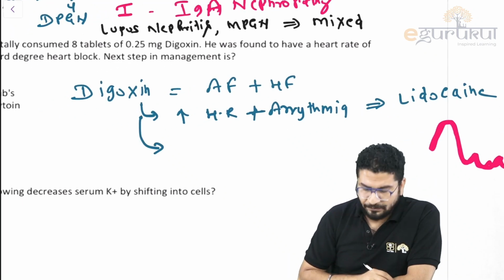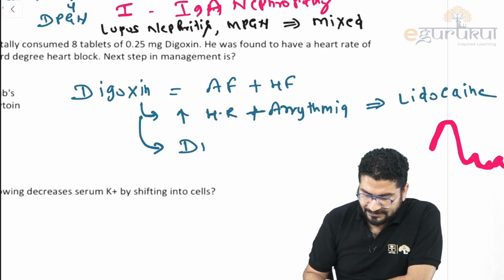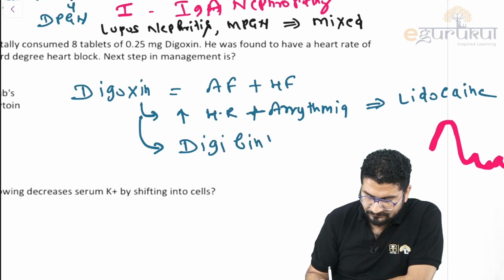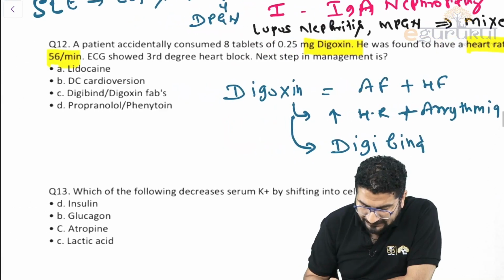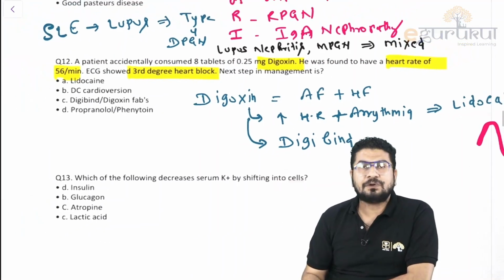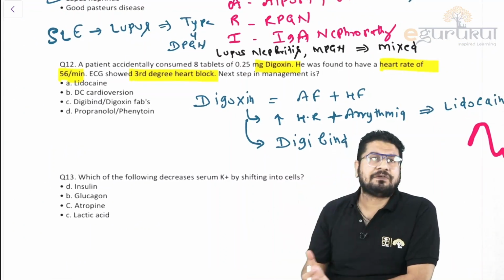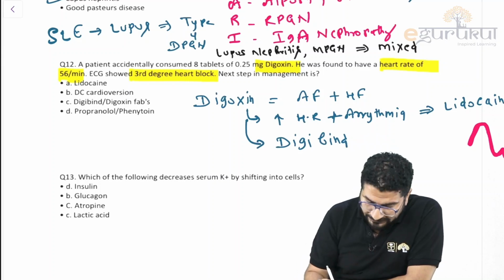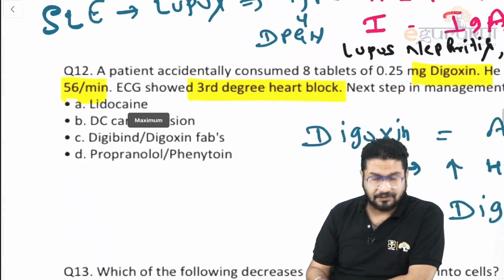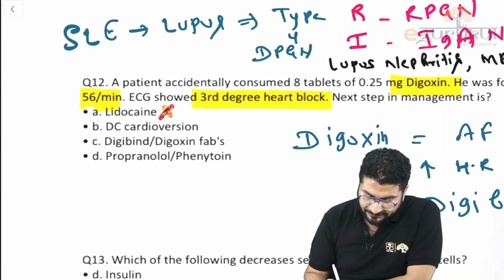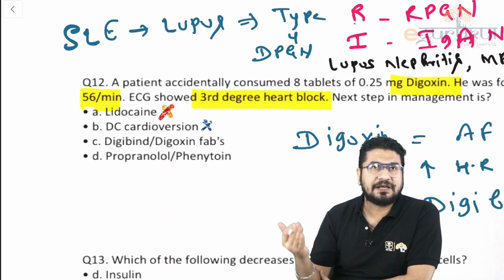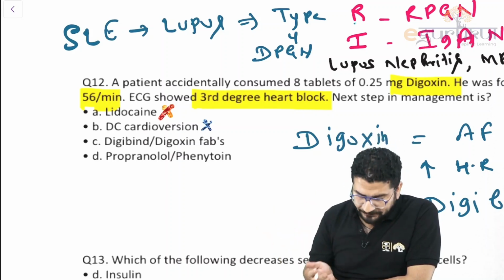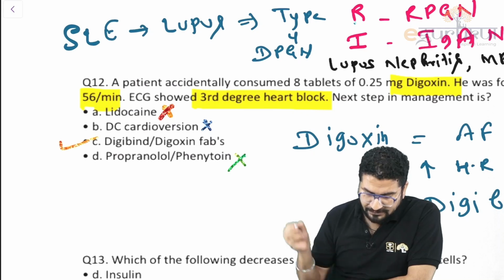Here there is a twist in the question. In other cases of digoxin poisoning, what do we give? We give digibind, antibody fragment, digibind. So see, the MCQ has digoxin, but the heart rate is 56 and the ECG shows 3rd degree AV block. So there is no tachyarrhythmia yet. The patient is having a block after digoxin. If you give drugs that will reduce the heart rate, you are going to kill the patient. Lidocaine will decrease the heart rate, so you should not give it. Cardioversion you should not do, because the patient is having AV block. In 3rd degree AV block, that is an indication to apply a permanent pacemaker. Propranolol will decrease the rate, so the answer will be digibind.